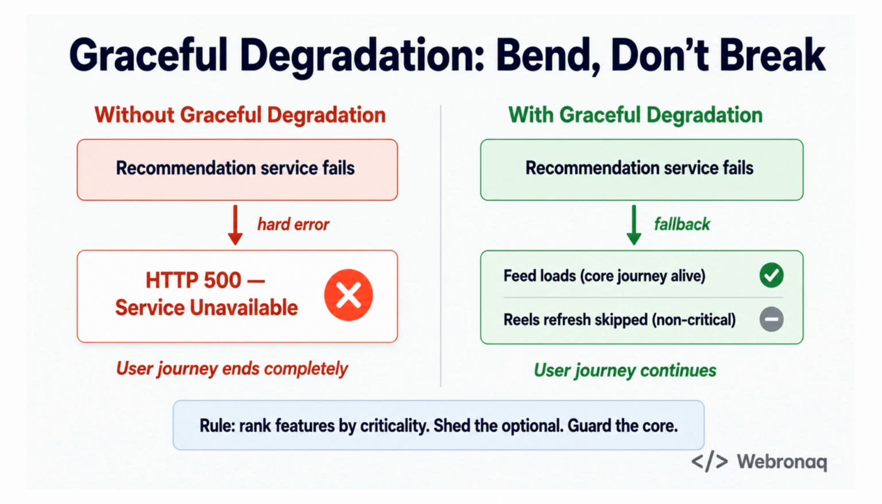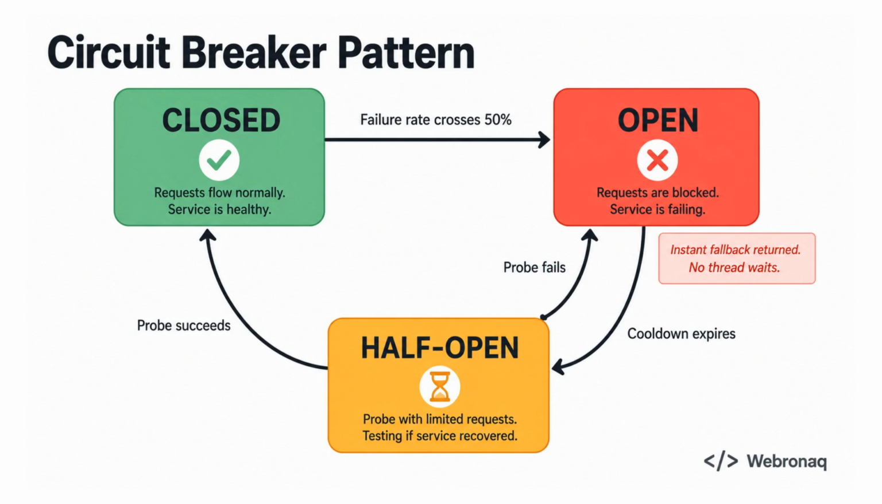The key engineering decision is made up front. Rank every feature by how critical it is to the core journey, and design explicit fallback behavior for each non-critical one. A degraded experience beats a dead one, every time. Next, we need a mechanism to actually stop failing calls at the source, and that is where the circuit breaker pattern comes in. So graceful degradation decides what to serve when things go wrong.